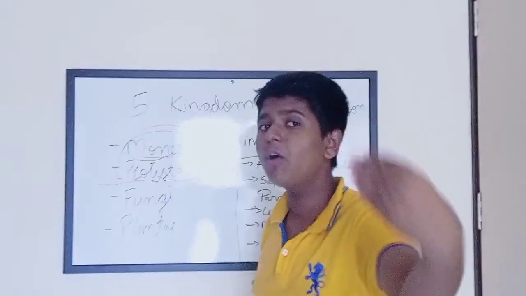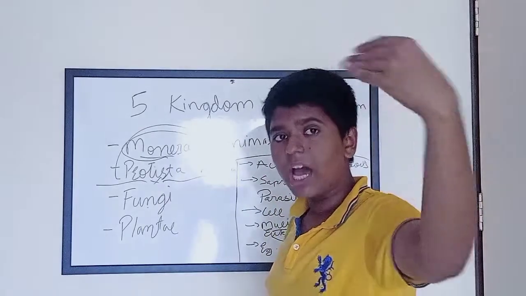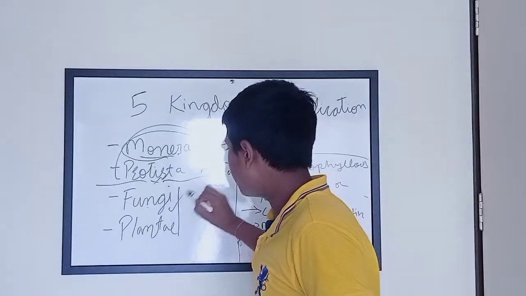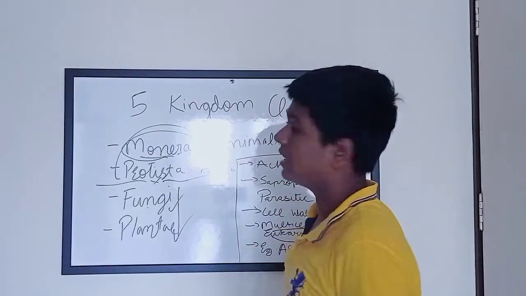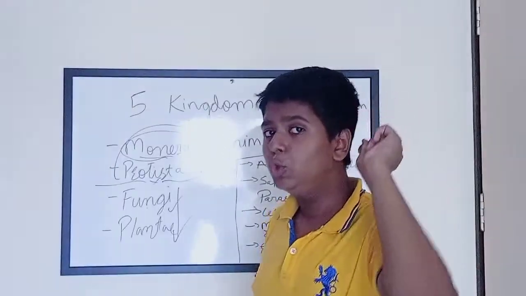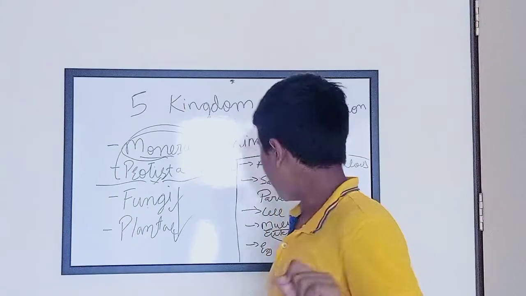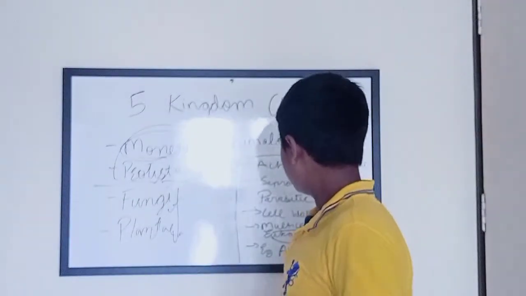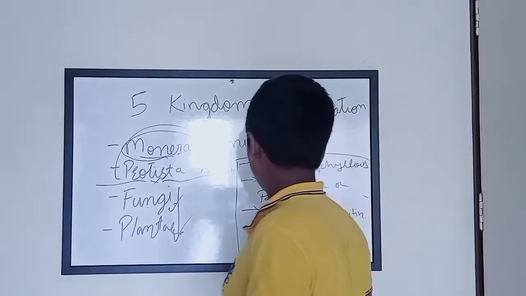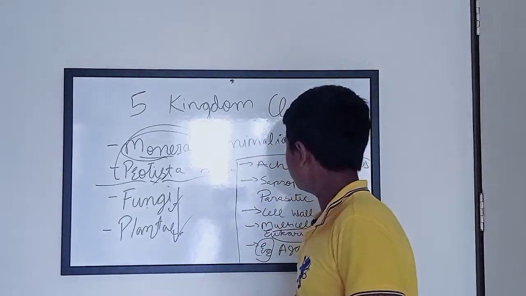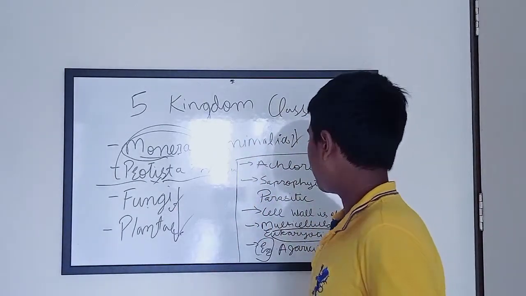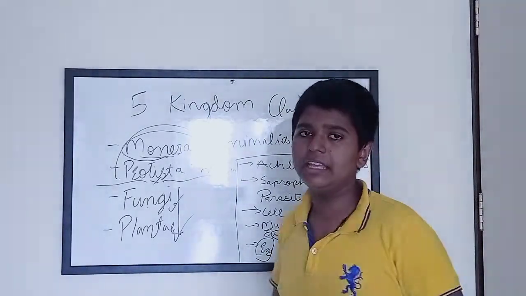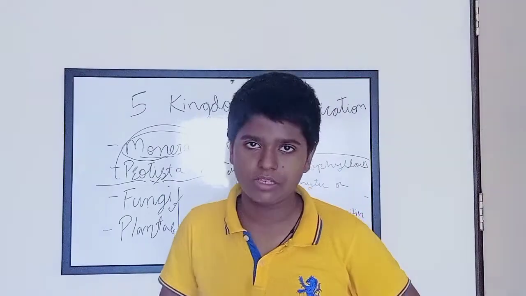And from now onwards, all the organisms which are fungi, plantae and animalia will be eukaryotic and multicellular. Okay, now to the next point, which is the example. The examples of the kingdom fungi are agaricus, which means mushroom, and then we have rhizopus.